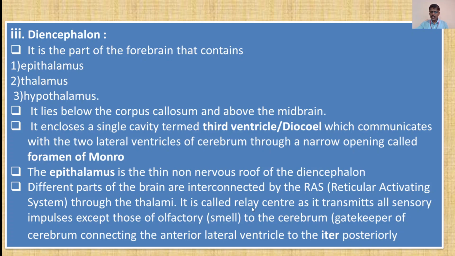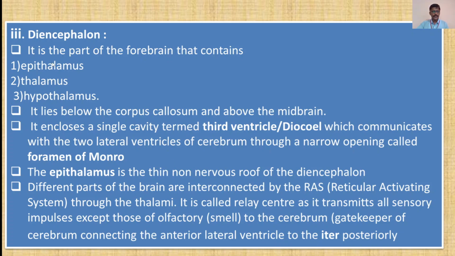It is called the relay center as it transmits all sensory impulses except those of olfactory, that is the smell, to the cerebrum. It is the gatekeeper of the cerebrum, connecting the anterior lateral ventricle to the iter posteriorly.